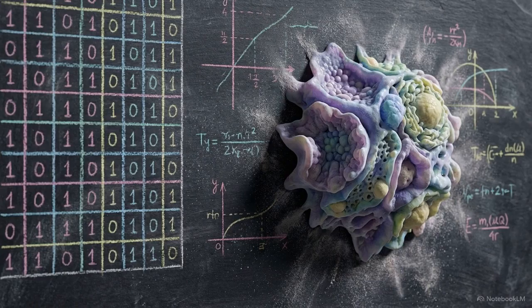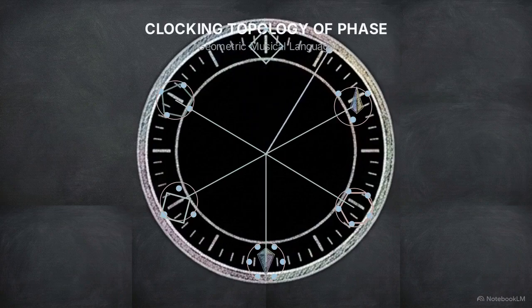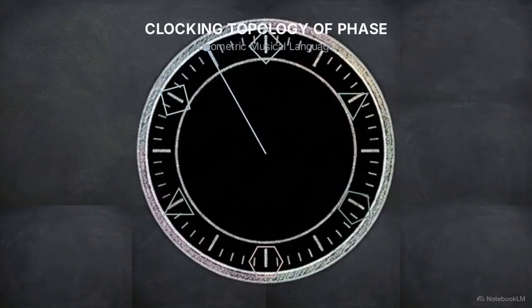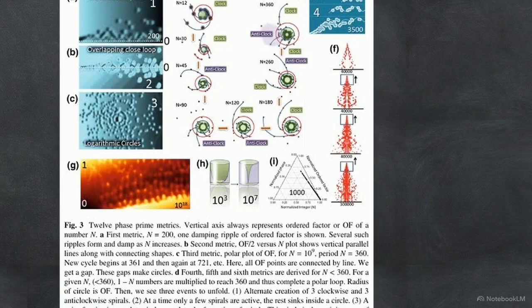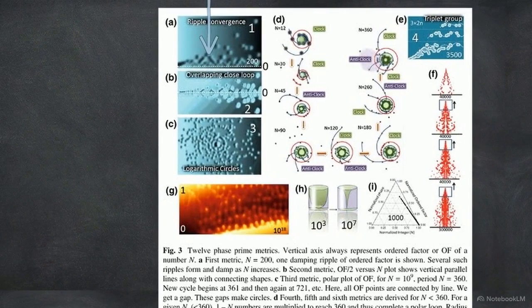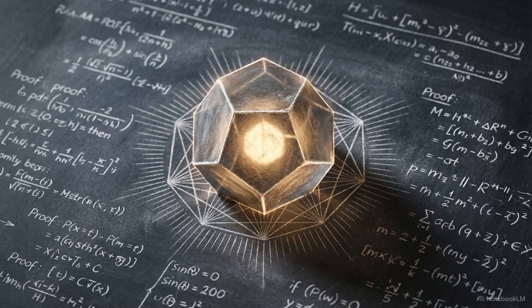Under fractal information theory, biological information is not stored as binary bits of ones and zeros. Instead, data is stored as specific geometric shapes mapped across a continuously clocking topology of phase. Looking at this triangular plot of the integer n, we can see how biological phases and ordered factors form a quantized linear metric. As the integer n increases towards infinity, the metric produces convergent ripples, generating distinct, self-similar fractal patterns in the data structure. In this framework, a geometric phase structure acts as a fractal seed.